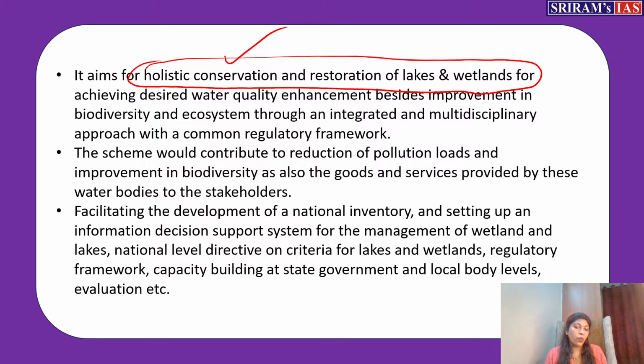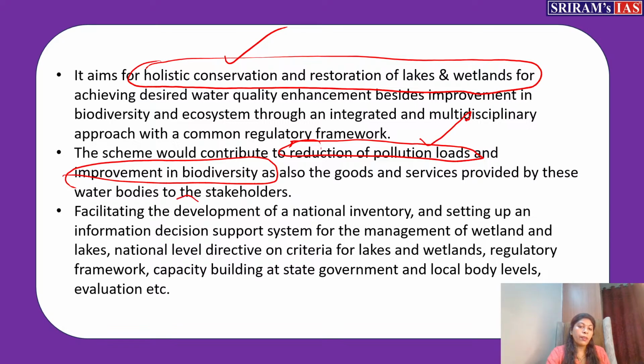The second important objective of this NPCA is reducing the pollution. How can you avoid the pollution, how can you reduce the pollution, and in that way you are trying to improve the biodiversity. So this should be the second point. Reduction of pollution loads is the second point.